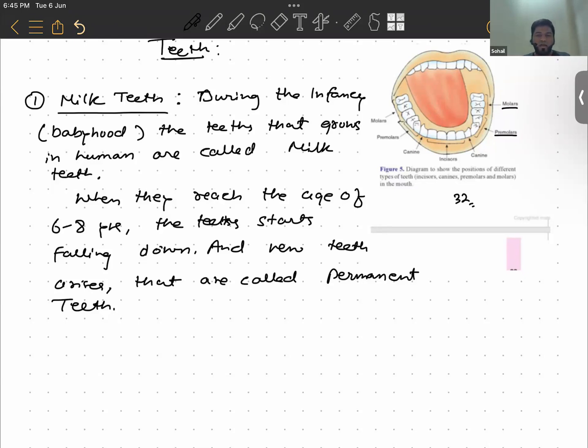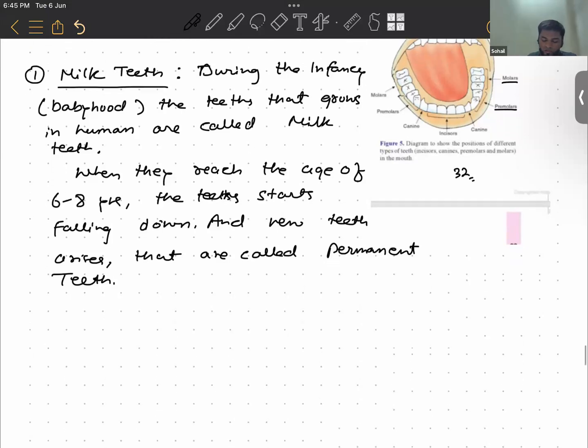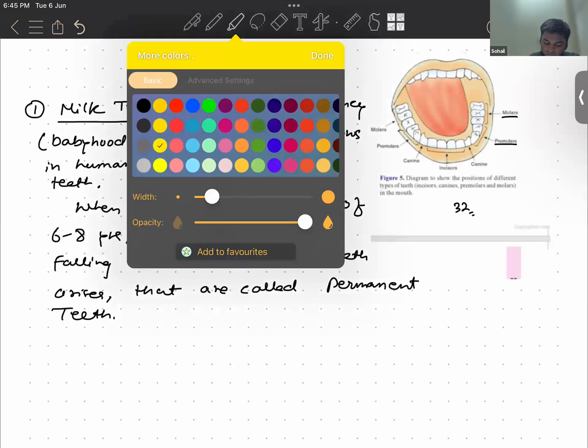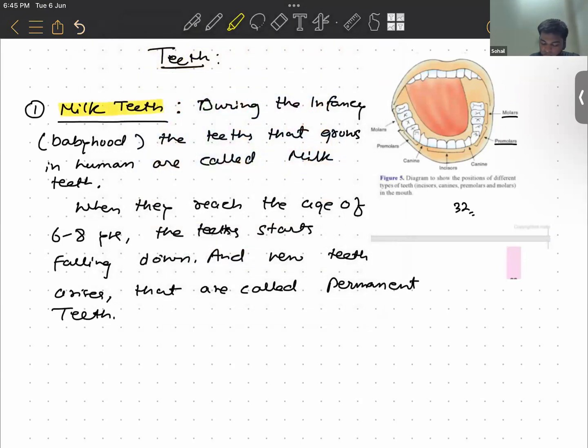Bacteria convert those sugars into acids, which leads to tooth decay. So we need to clean our teeth regularly. Here are the milk teeth and the permanent teeth.